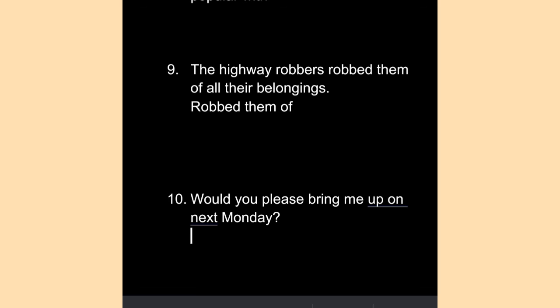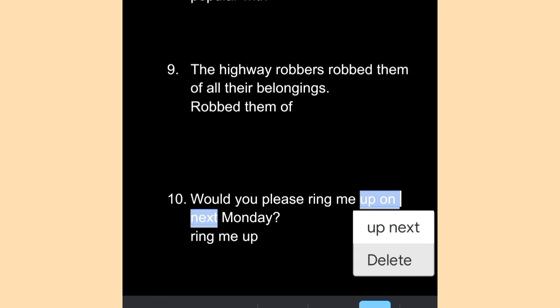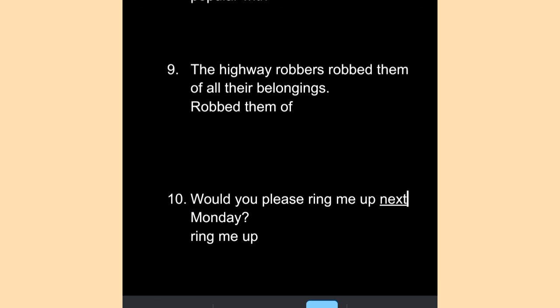Next one is, would you please ring me up on next Monday. Whenever we use the word ring up, we do not need to use any preposition like on or something. So it would simply be ring me up. We must drop on. On should not be used here.